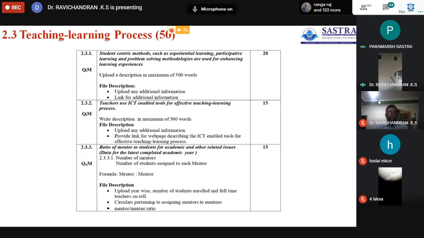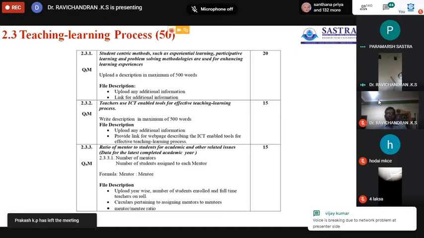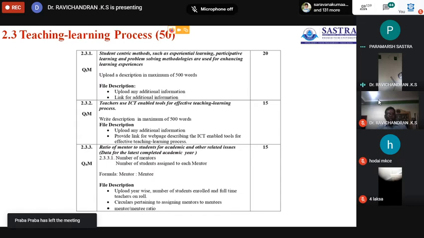Then ICT teaching: in what way the ICT enabled tools increase the efficiency of the teaching learning process. Okay, certain subjects, I'm not telling all subjects.